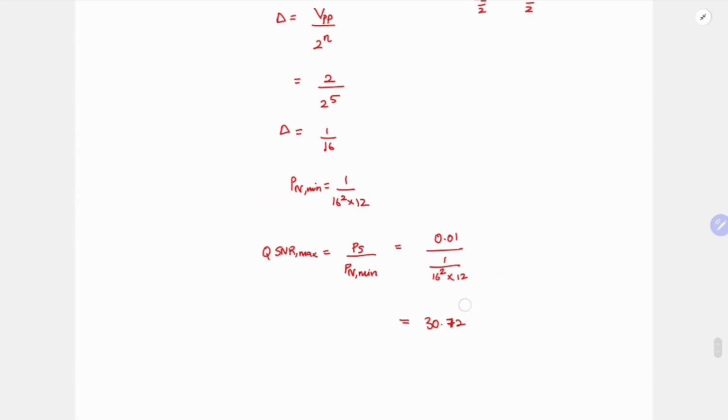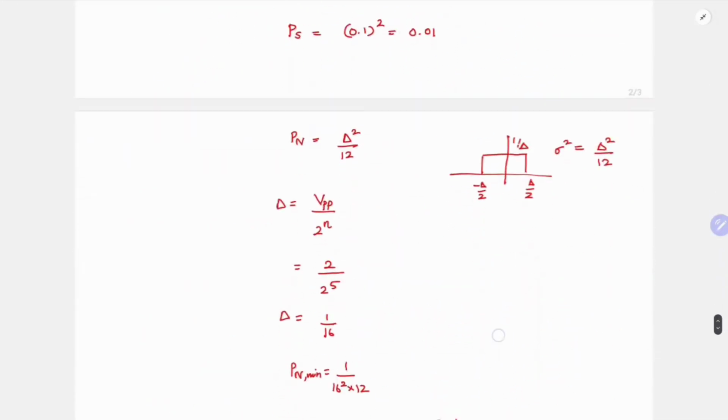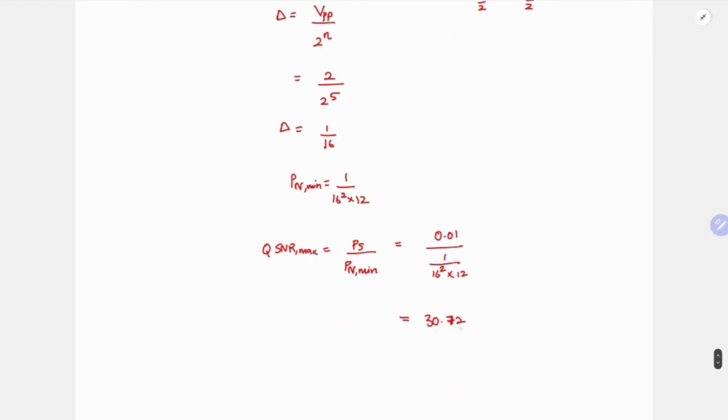Here in the question they haven't asked specifically in dB, so you should just leave it like this. If they have asked in dB, then you should take 10 log of this. Why 10 log? Because it is in units of power. For voltage and current, you take 20 log, because the power quantity already has that square. To keep consistency, it is 20 for voltage or current and it reduces to 10 for power.